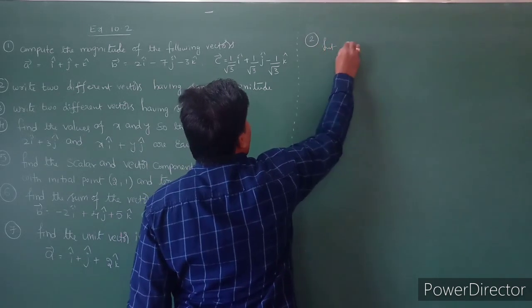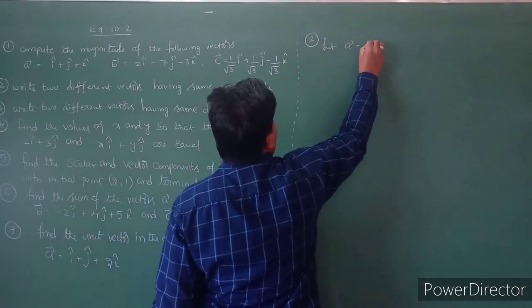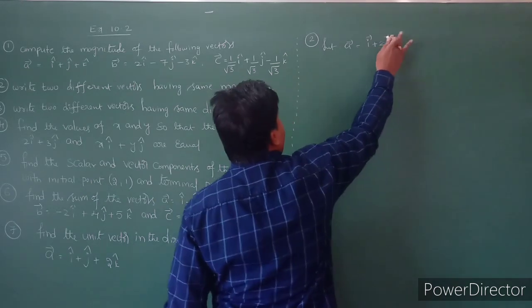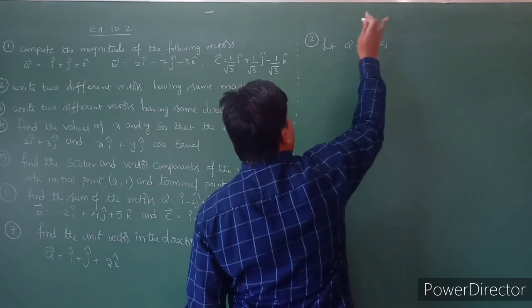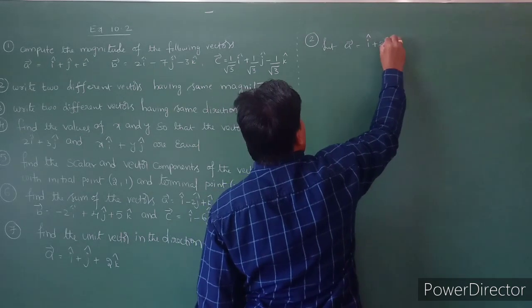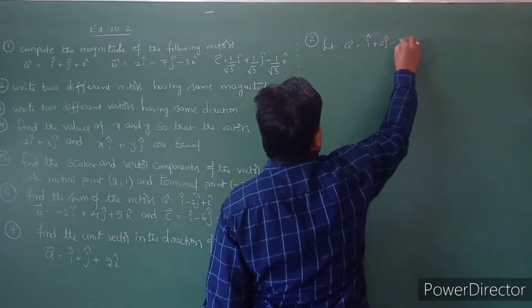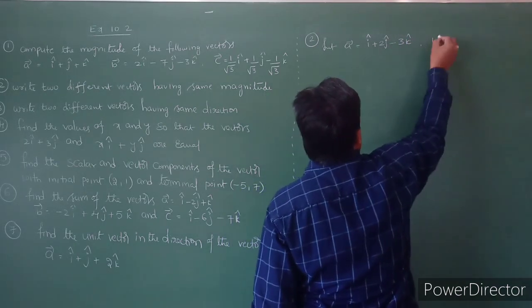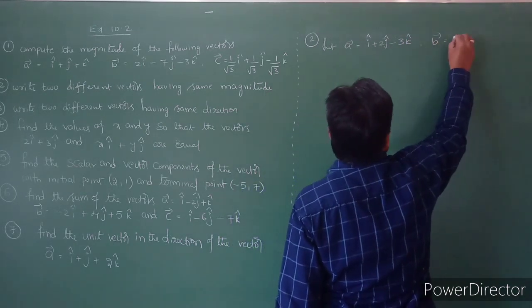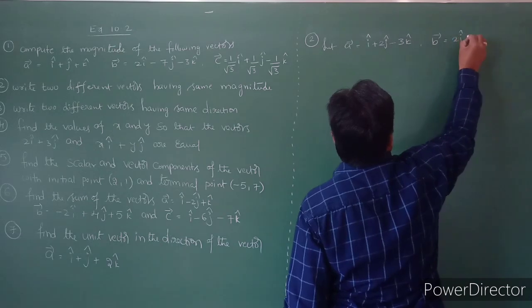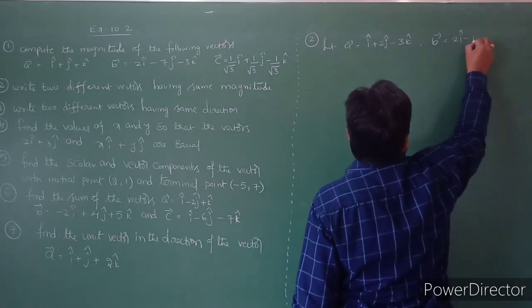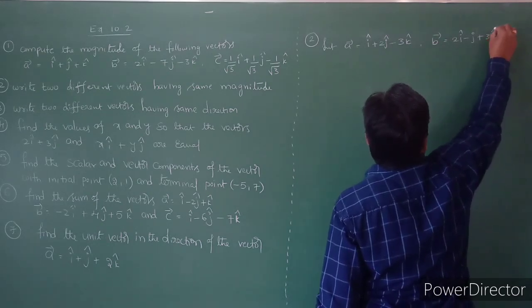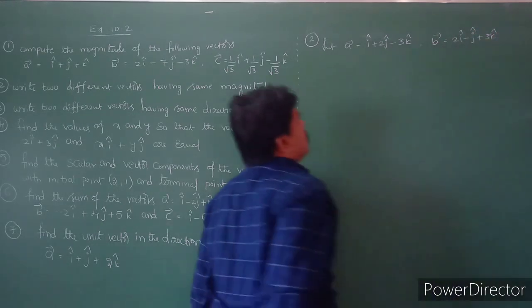Let a bar be equal to i bar plus 2j bar minus 3k bar, and I am taking one more vector, b bar, equal to 2i minus j plus 3k.